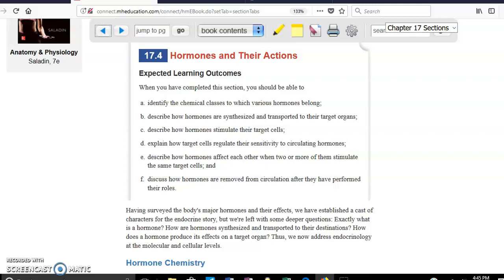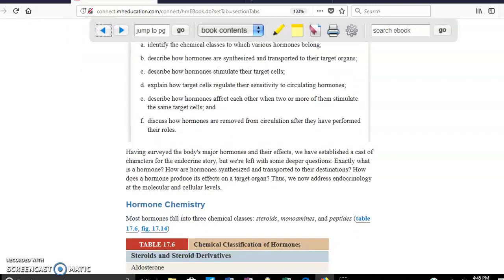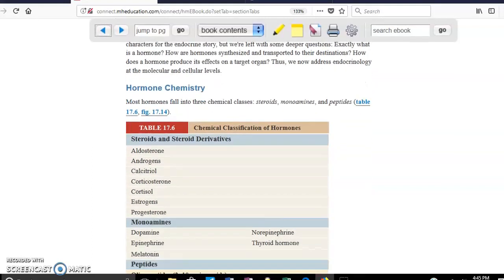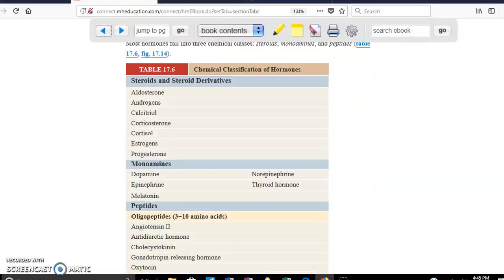Okay, the next topic is hormones and their actions. As you can see down there, the first thing is the hormone chemistry. Basically, what are these hormones made of? Most of the hormones are going to be part of groups. One of them is steroids. They're going to come from cholesterol. And the other ones are going to be peptides, basically amino acids, and also the monoamines.